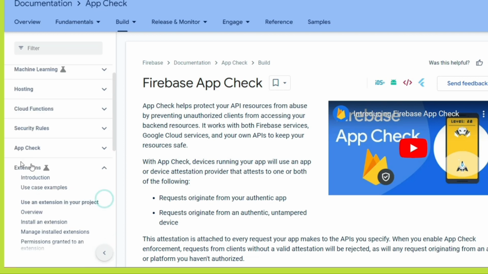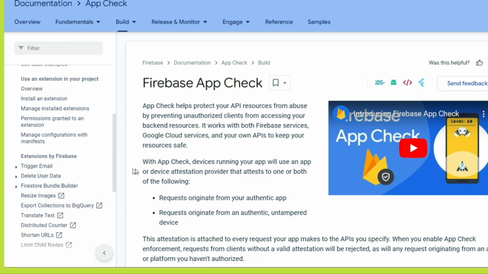And extensions. Your application is incomplete without extensions. Let's say you are building some payment gateway integration, right? You can build it using an extension. An extension basically provides all the things, and you just have to integrate that extension, and it is very low cost, because it charges very little apart from your functions that run to perform the action required by the extension. So you can find different extensions. For example, if you want to trigger an email on some event, there are extensions available. You can just integrate it, and that will be done.